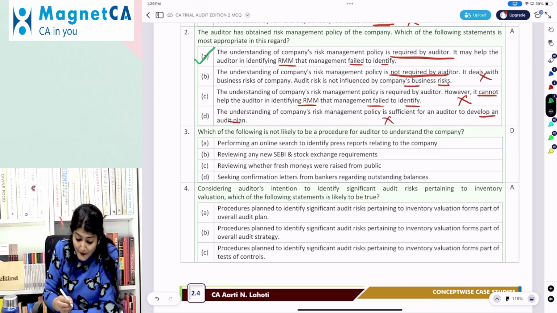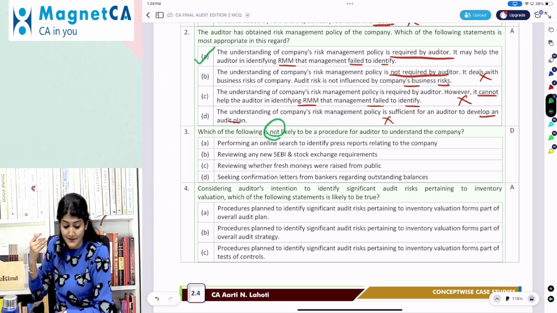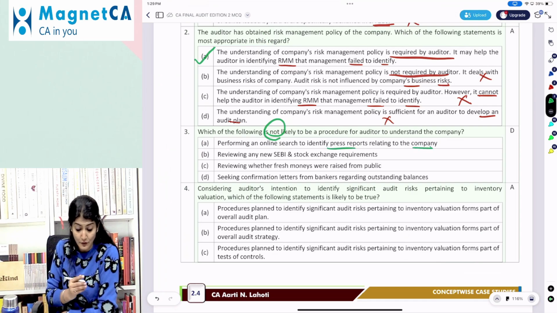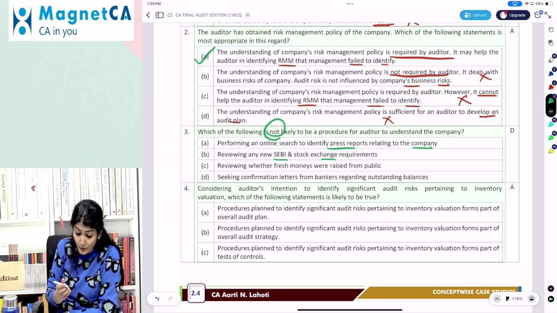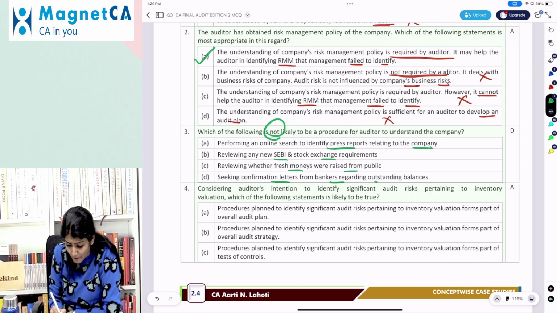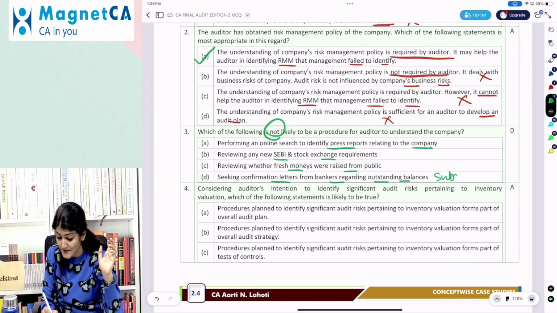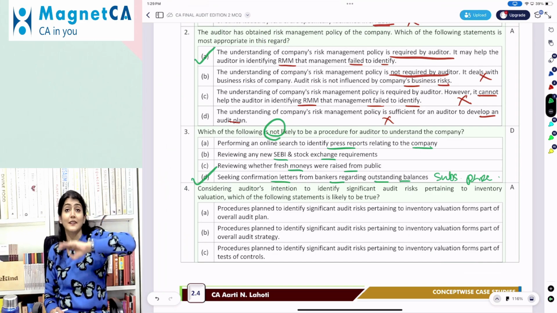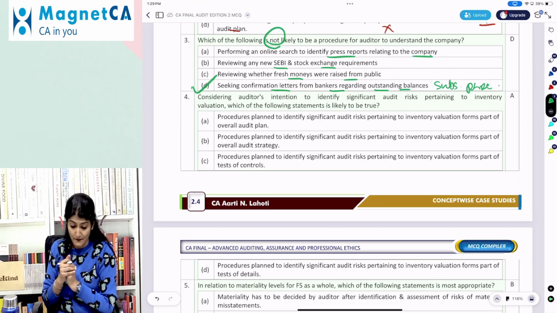Which of the following is not likely to be a procedure performed by the auditor to understand the company? Online search to identify the press reports relating to the company, review any new SEBI or stock exchange requirement, review whether any fresh monies were raised from the public. See, confirmation letter from the bankers. Oh my God, that's not a part of KOC. That's a part of your audit procedures. So, which of the following is not likely to be a procedure? B. Seeking confirmation letters from the bankers regarding the outstanding balances.